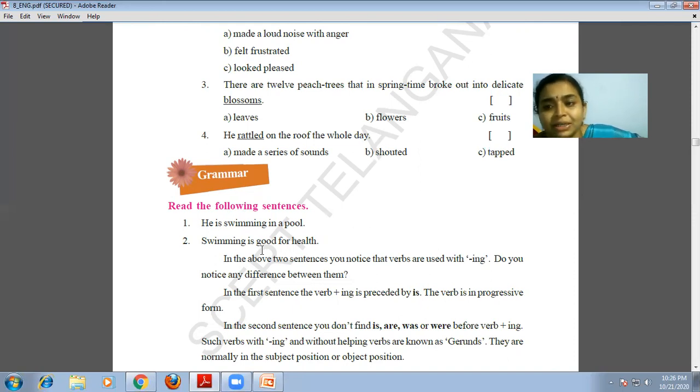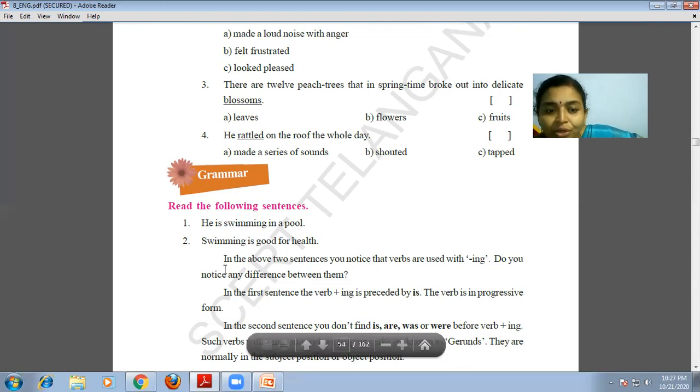The next sentence is quite different. Swimming is good for health. Here swimming becomes the subject, and that too in the verb plus ing form.